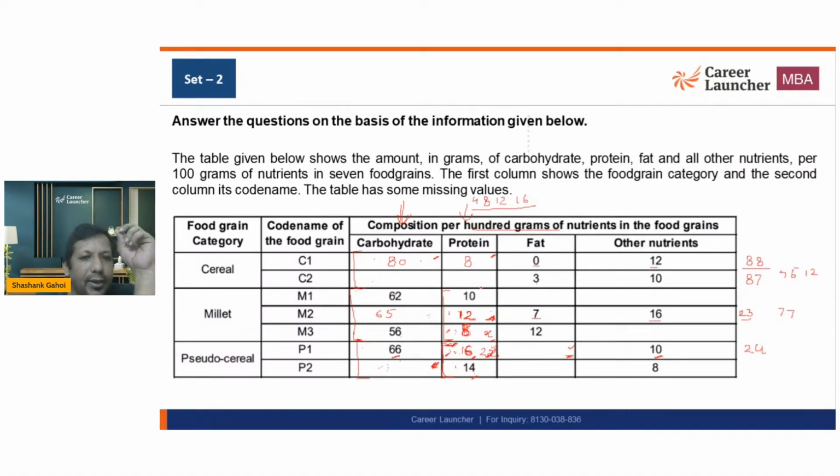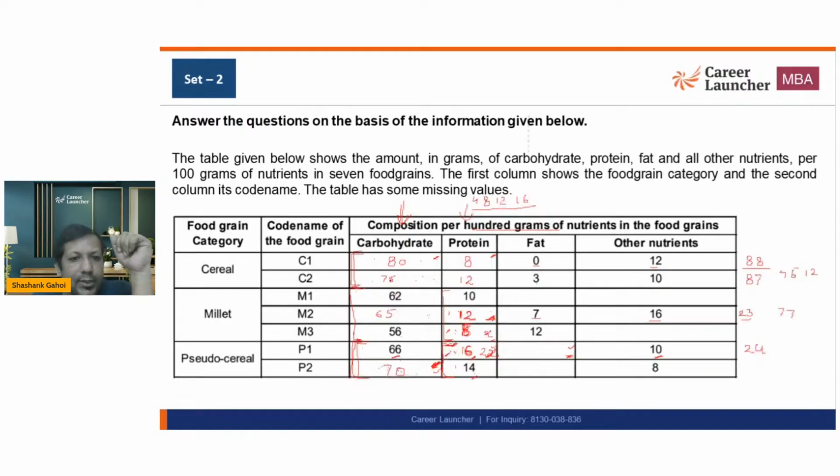Now why am I not going below 75? Because the smallest value of this number is 70. It cannot go below 70. And all these numbers should be greater than all these numbers. It means the smallest value of this number is 70. So the smallest value of the two numbers should be 75. Both numbers can be more than 75, but none can be less than 75. So this number should be 70 because this is 70. So this number is greater than this number. This is 70, so this should be 75. It cannot be smaller than 75.